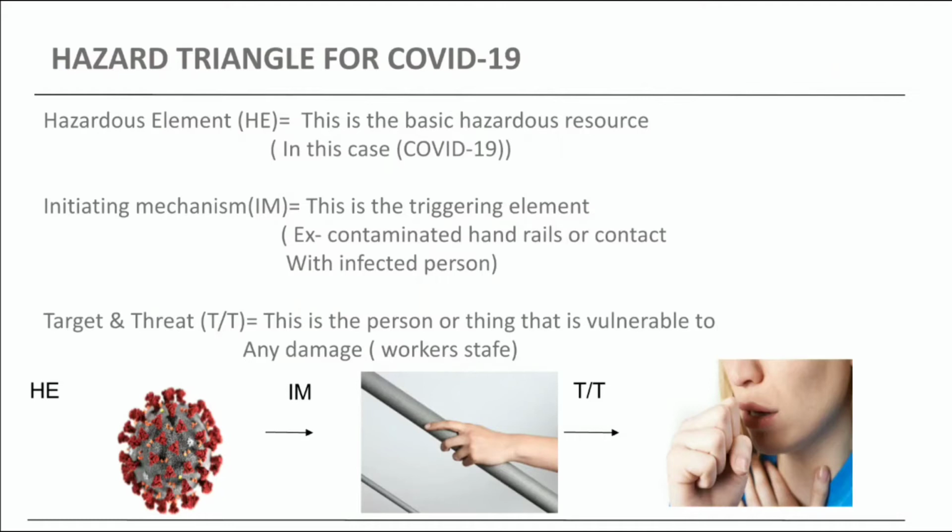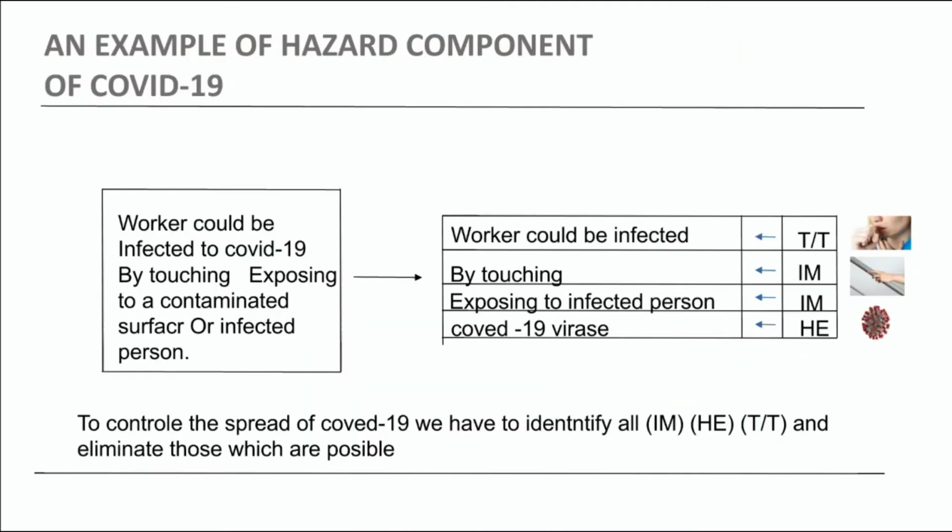Now I think you have understood by this image given below. You can understand properly what is the hazardous element, what can be the initiative mechanism, who can be the threat, who can be the target, and what level of threat he can impose. By this proper example you may have a proper understanding of the hazard triangle. So I brought this example of COVID-19 as a hazard triangle. And now let's go to our next slide.